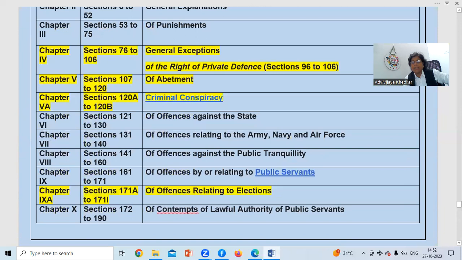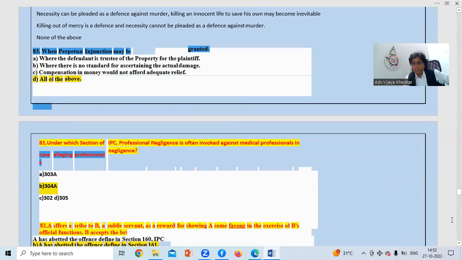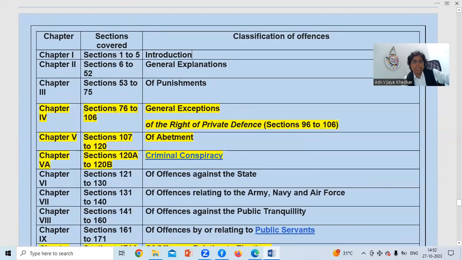Only having the bare act in your hand will not give you the whole idea of the code, so it's very important that we know all the chapters. Chapter 1 is sections 1 to 5, introduction; 6 to 52, general explanations; 53 to 75, punishments. So what is in 53? Punishment defined. How many kinds of punishment are there? It was once asked in an exam how many kinds of punishments there are in section 53.